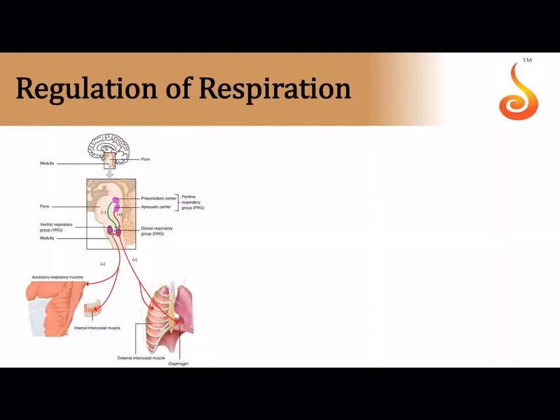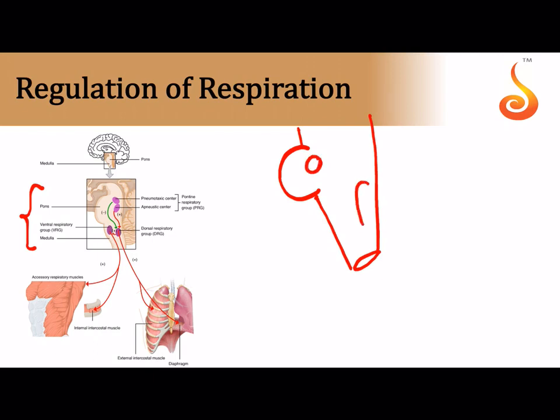Now in the medulla oblongata, this is the part of your brain which is called the medulla oblongata. This is the pons, and this is the medulla oblongata. In the pons there is a special region called the pneumotaxic region. In the medulla oblongata there is a dorsal respiratory group and a ventral respiratory group. Together the dorsal respiratory group, abbreviated as DRG, and the ventral respiratory group, abbreviated as VRG, are called the respiratory rhythm center.